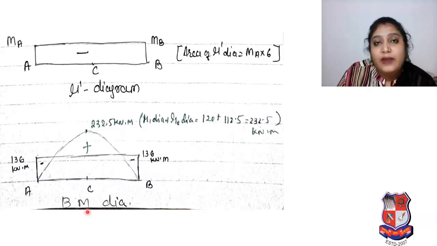Now we have to go for the final bending moment diagram. So what is the final bending moment diagram? It's the combination of the Mu dash diagram and the Mu diagrams. We have two Mu diagrams, Mu1 diagram and Mu2 diagram. So here 232.5 kilonewton meter is there. How did it come? Mu1 diagram plus Mu2 diagram, so 120 plus 112.5 is equal to 232.5 kilonewton meter. So that value we got. So here our Mu diagram is there, then the Mu dash diagram, that is 136 kilonewton meter. It is our final bending moment diagram.